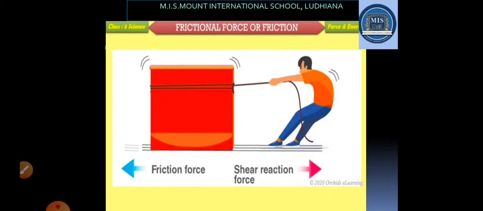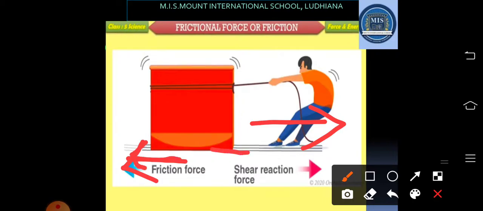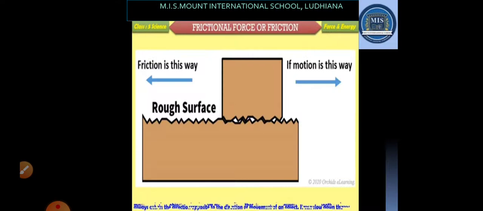Like you can look at the picture and see that the person is pulling the big box towards itself, then the frictional force will act in the opposite direction. The person is applying the force or pulling the box in this direction, but the frictional force is applied between the box and the ground in this direction. So, frictional force always acts opposite to the direction of the force.